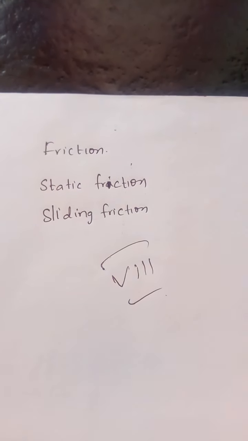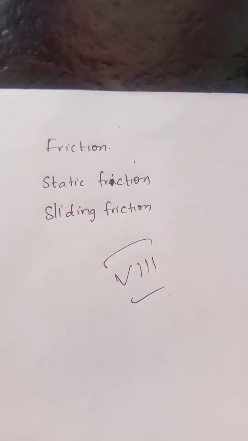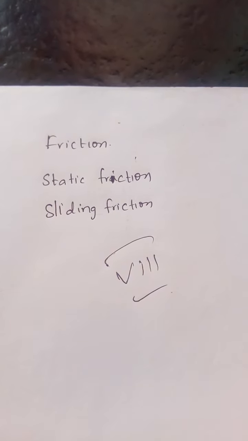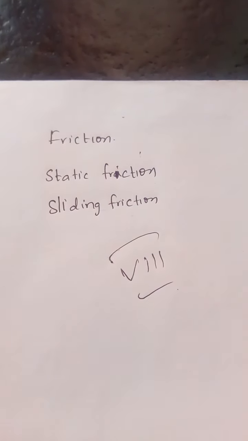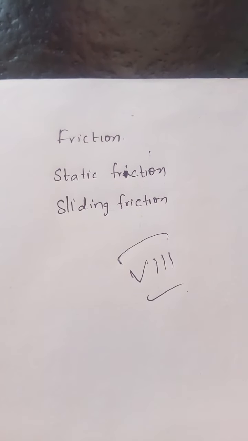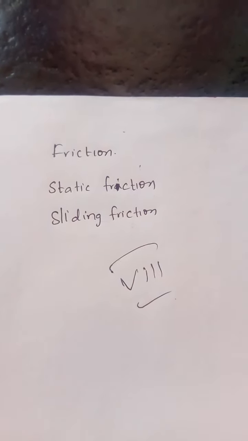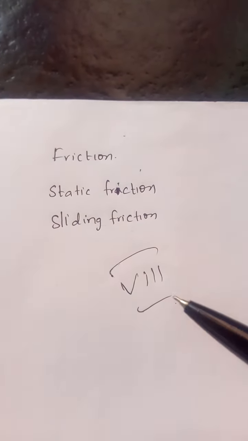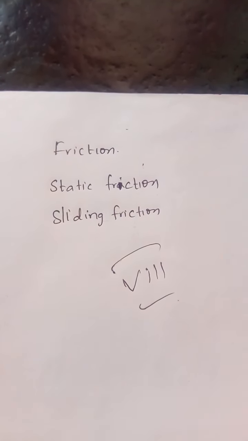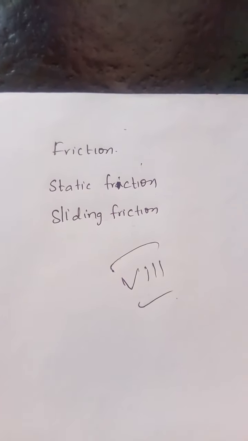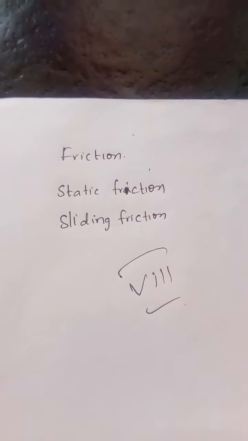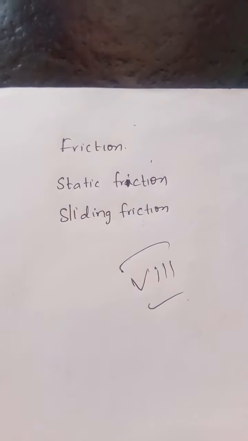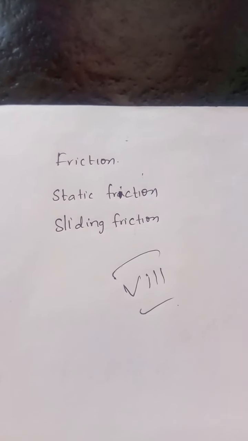Second is static friction. Static friction comes into play when you try to move an object at rest relative to the other surface. Previous activity, complete this definition. Static friction comes into play when you try to move an object at rest relative to another surface object.